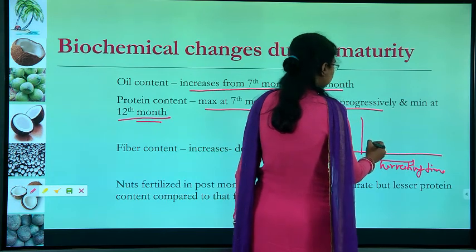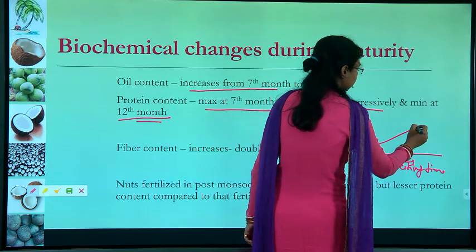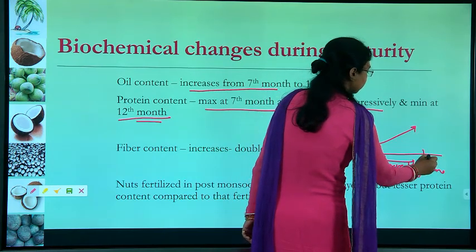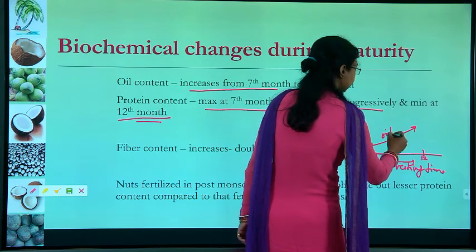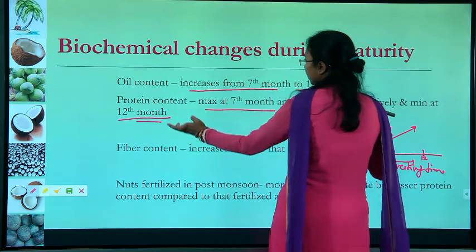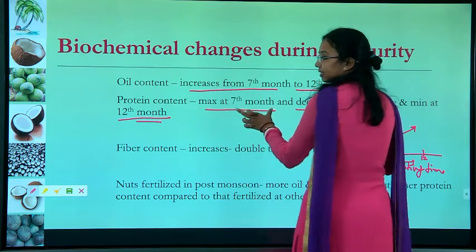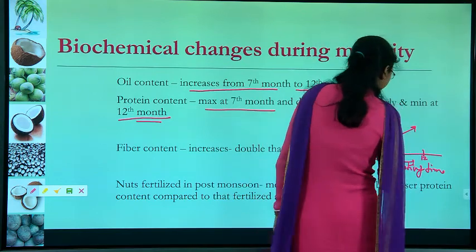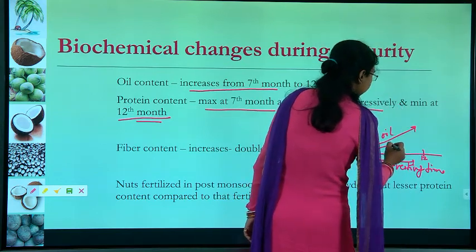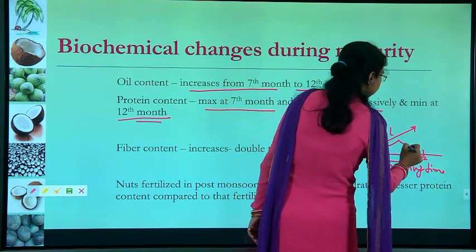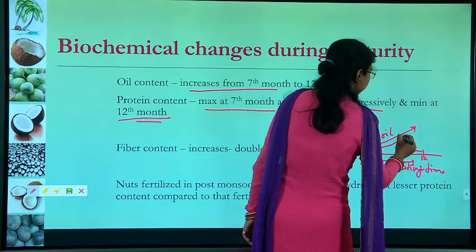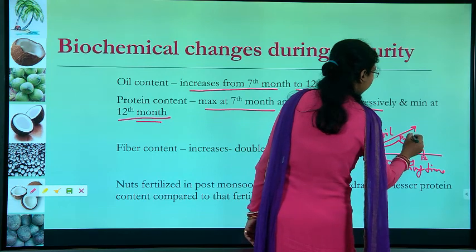Oil content is maximum at 12 months, so along the timing to 12 months, oil content is increasing. Protein content is maximum at the 7th month, so protein content increases, then decreases. This is for protein.